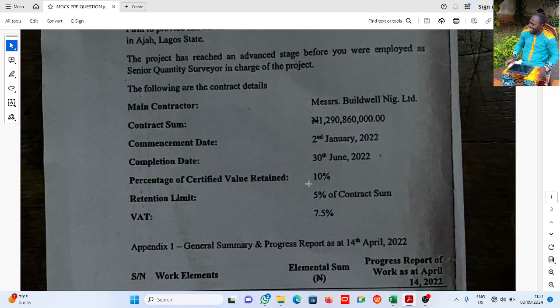The percentage of certified value retained in the valuations is 10%. The limit of retention is 5%. Now this is where we are looking at today. Basically, what this video is all about: the percentage of certified value retained in subsequent valuations is 10%, and the retention limit is 5% of the contract sum.